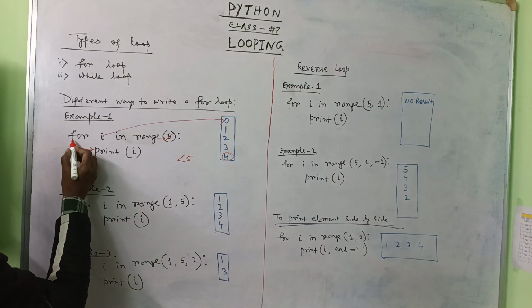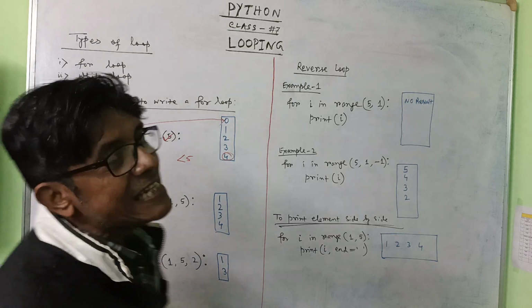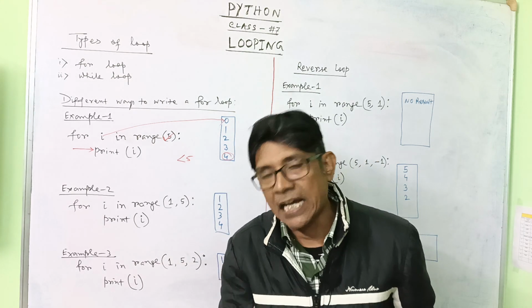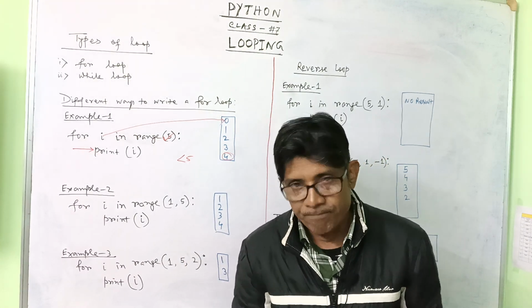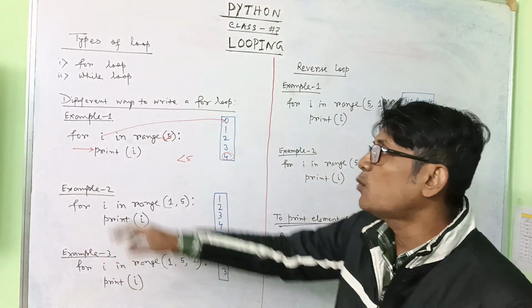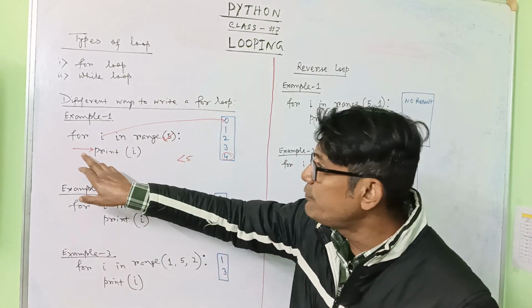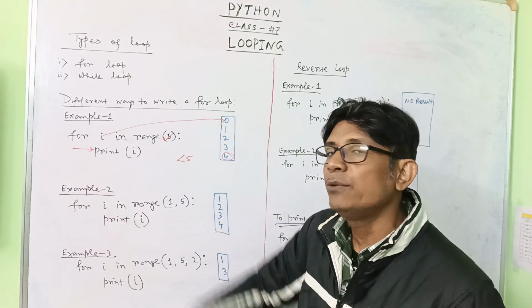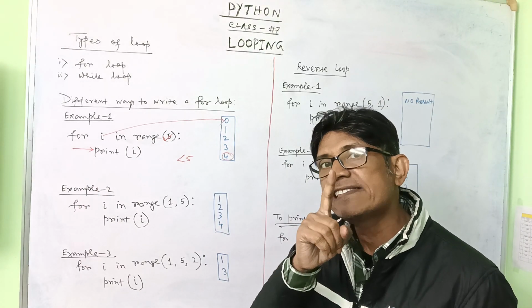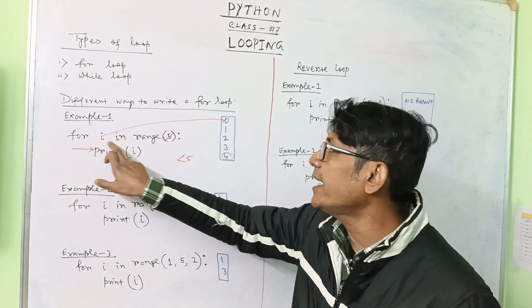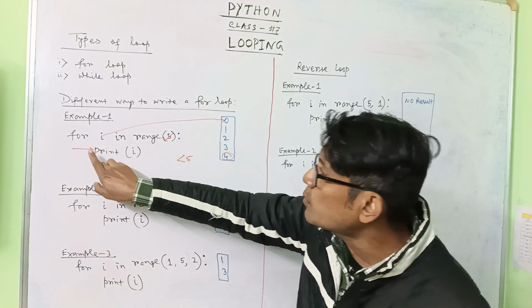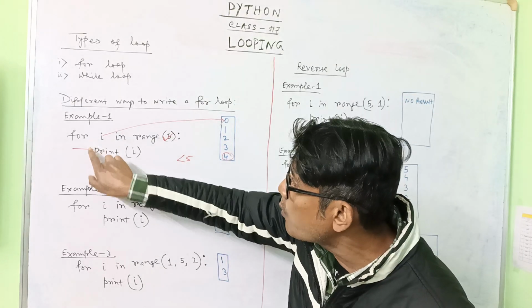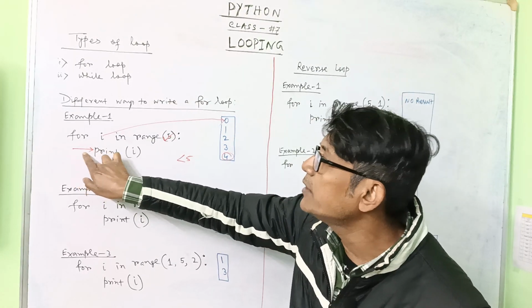You see that. So in Python you will see the code block. I already explained it when I was explaining if else. At that time I told you that after the colon, if you write more lines, they will be within the loop. Now I have written only a single line within the loop. For i in range 5, this is the colon. A code block means we can write any number of lines after using a tab.